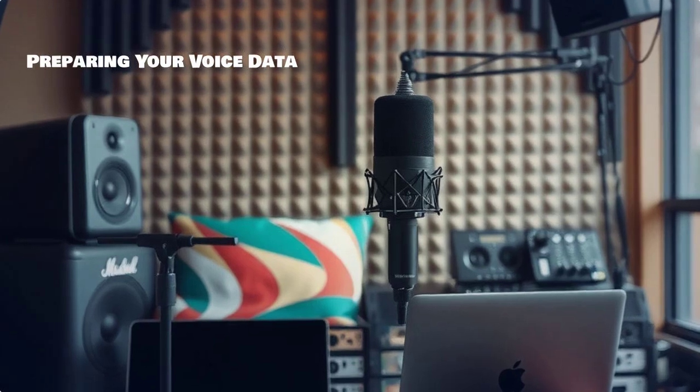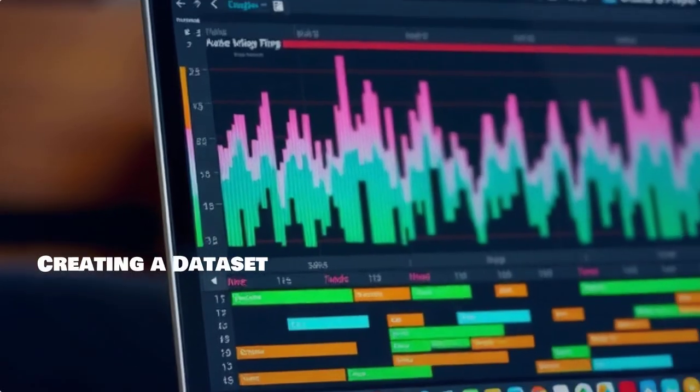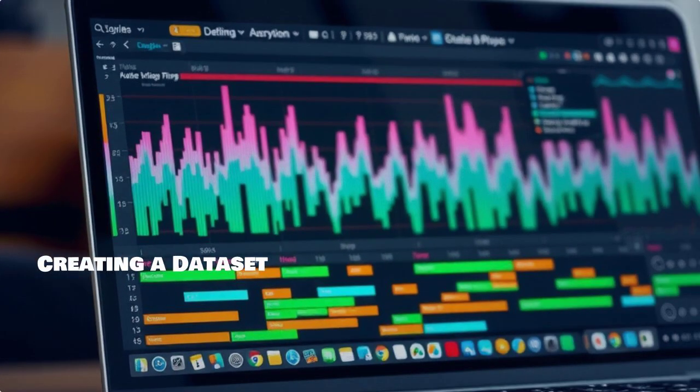Preparing your voice data involves careful recordings. Ensure a quiet environment and use quality equipment. Compiling your voice samples into a dataset effectively is essential for the AI to learn accurately.